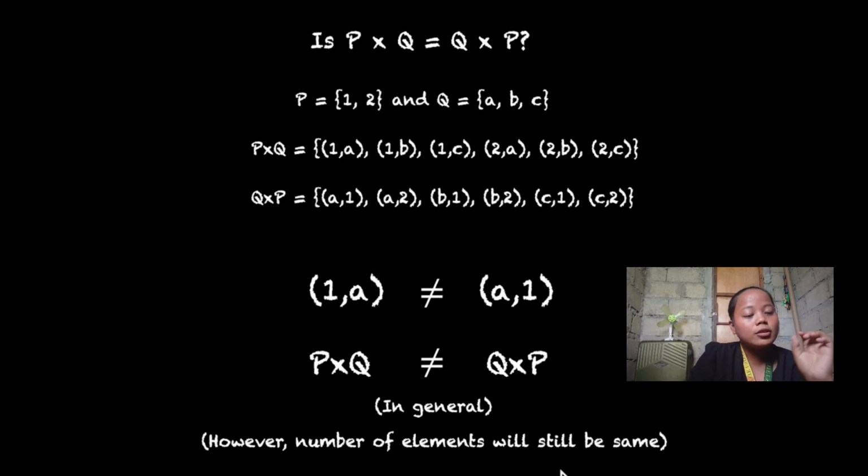So that means the Cartesian product of P and Q is not equal to Q and P. However, the number of elements will be the same, but that will never be a basis to conclude that the two Cartesian products are equal.